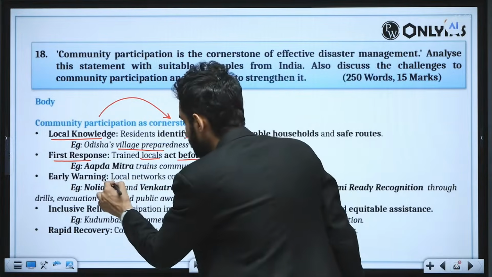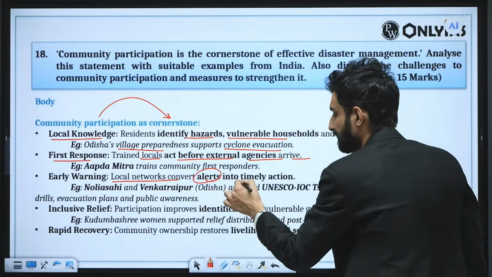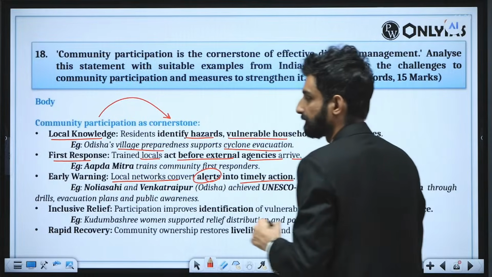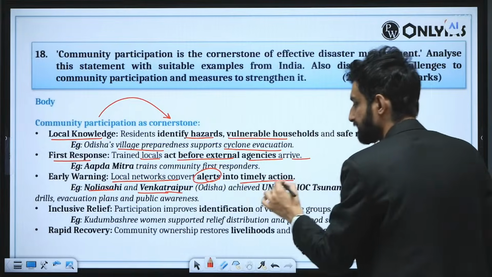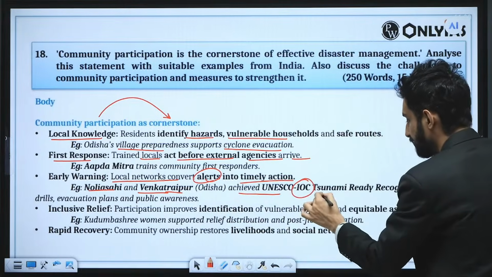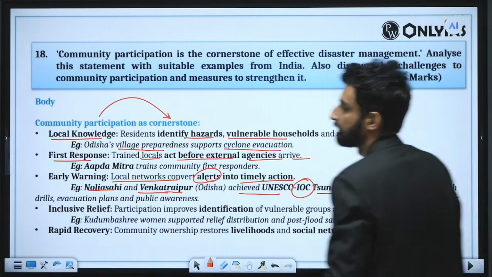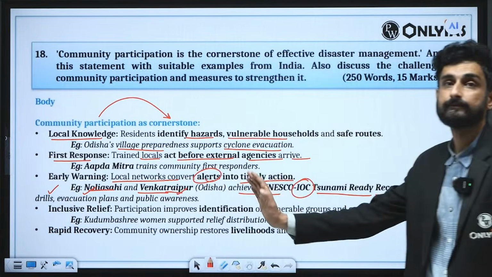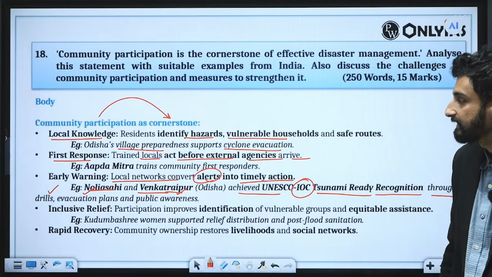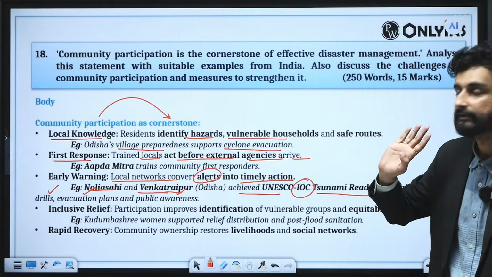Then early warning: local networks convert alerts into timely action. Example: Noliasahi and Venkatraipur in Odisha achieved UNESCO IOC Tsunami Ready recognition through drills, evacuation plans, and public awareness. So they have been awarded recently as well. Again, this is all because of community participation.